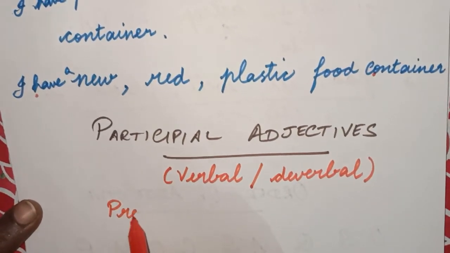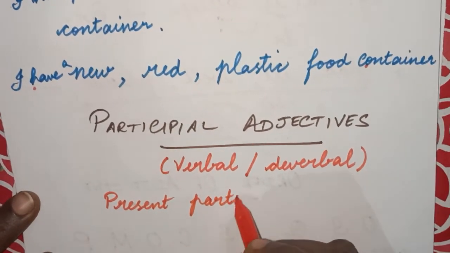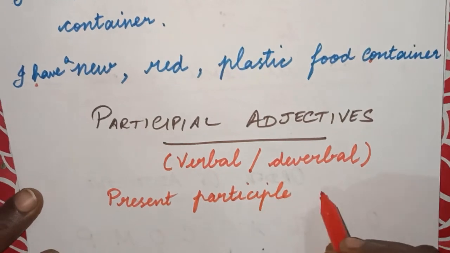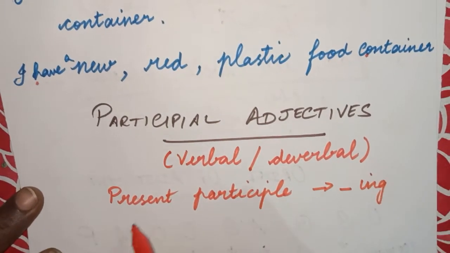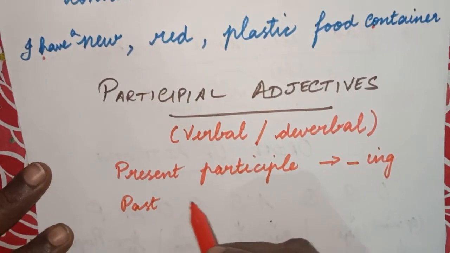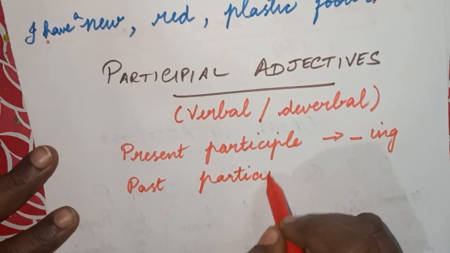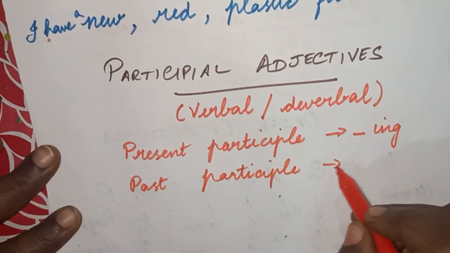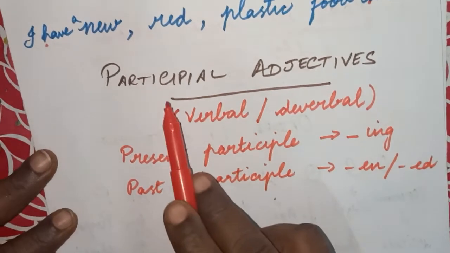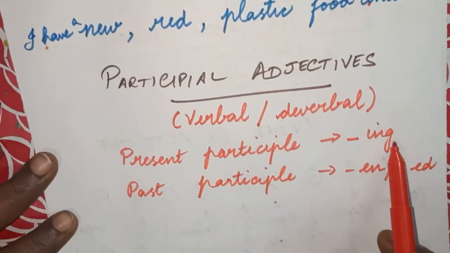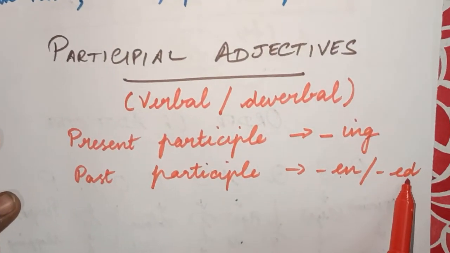Usually we have the present participle ending in ing, right? It ends in the ing form. And now the past participle, which ends in en or ed form. So the same participial adjectives will take the ing form and the en or ed form.